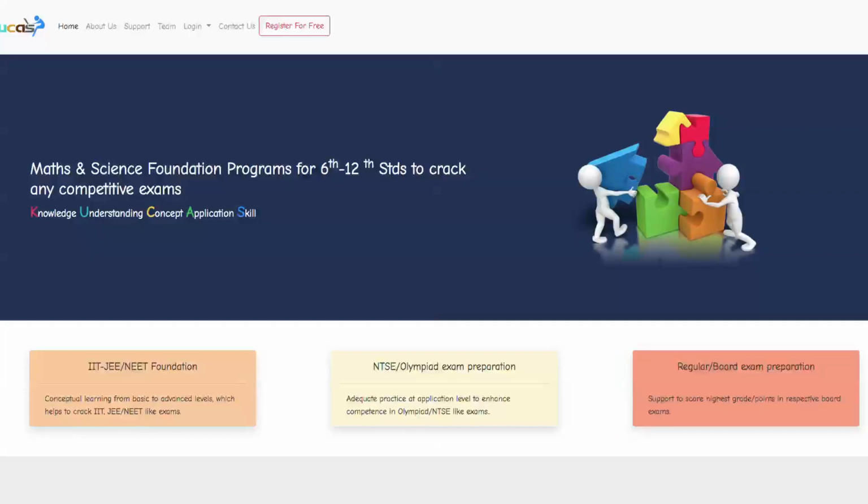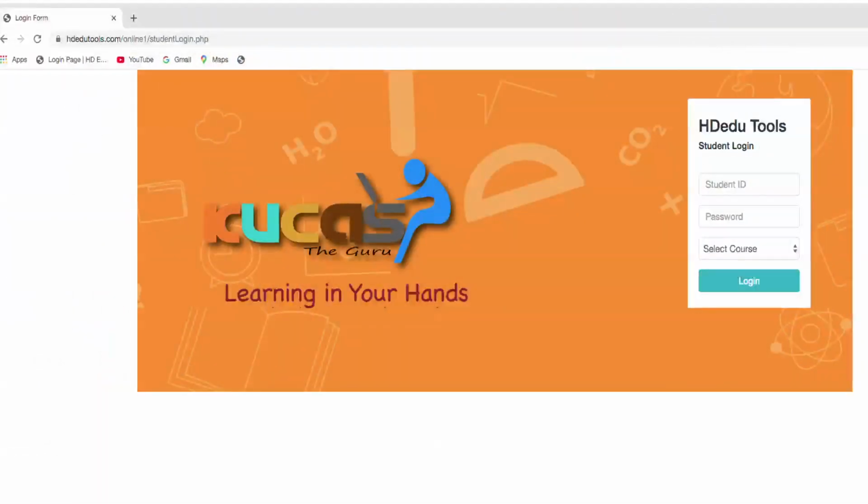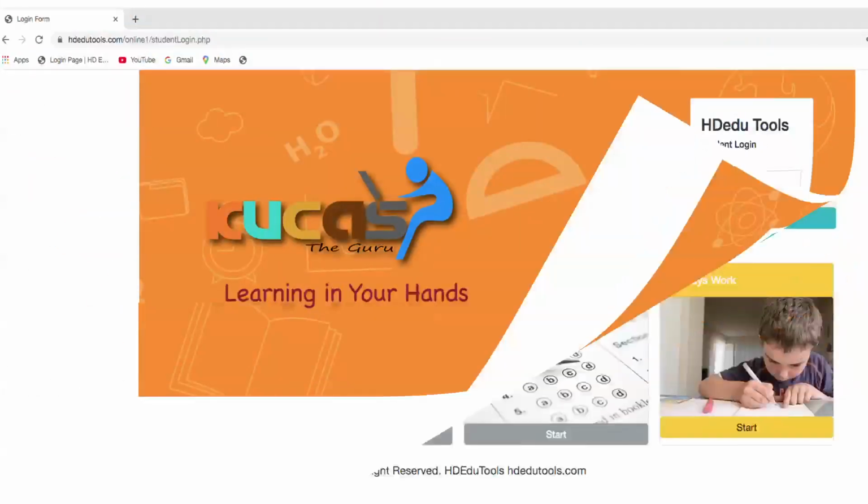If you enter the site by typing www.hdedutools.com, after entering, you go to the login. In login, student login, and this is the student login page. Enter your user ID and password. Then you log in to your dashboard.